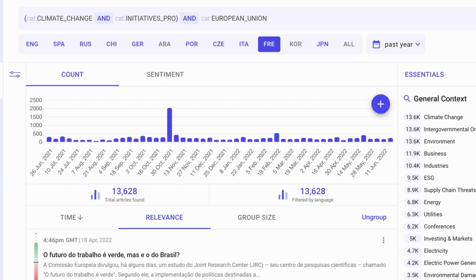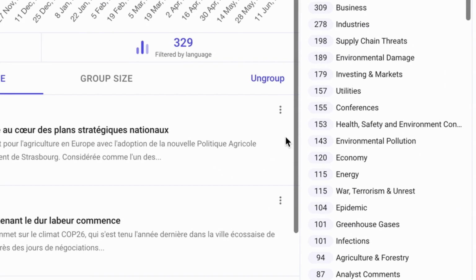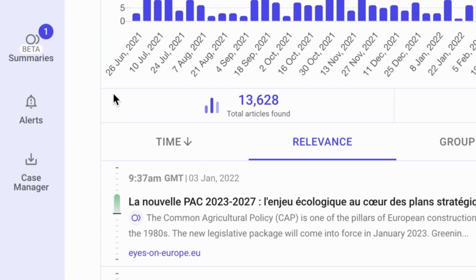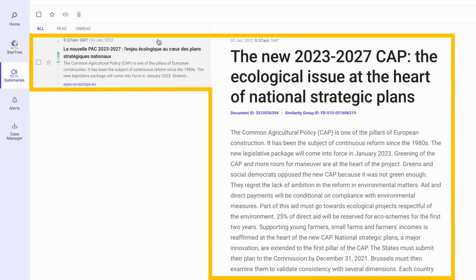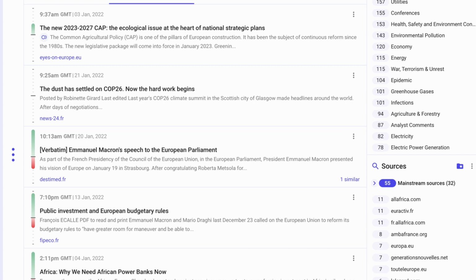For example, here are results in French from a recent search. If you don't understand the language, use our Smart Summaries feature to get a summary in English. Or use Google Translate on the whole SV Search page in the language you prefer.